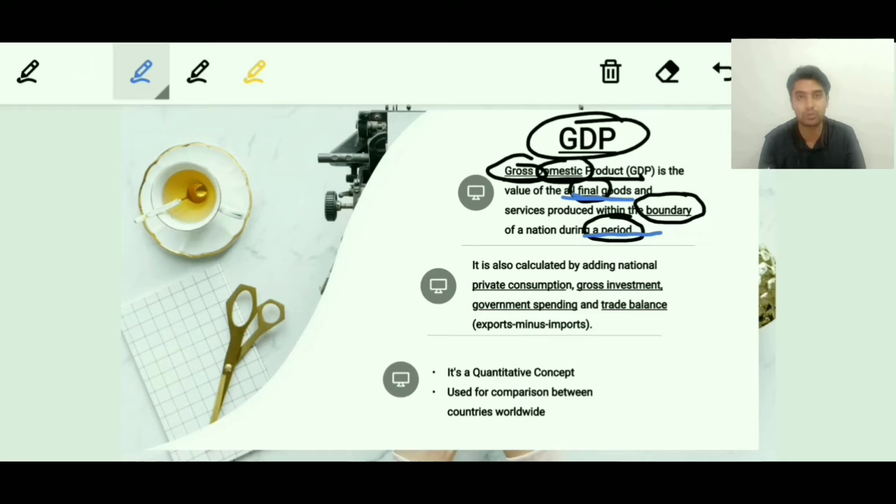Apart from this, the other keyword we are going to understand right now is period. The national income cannot be measured in general. It has to be within some specified period. Now this period can be quarterly, it can be yearly, it can be for 6 months. So it can be either of these things.